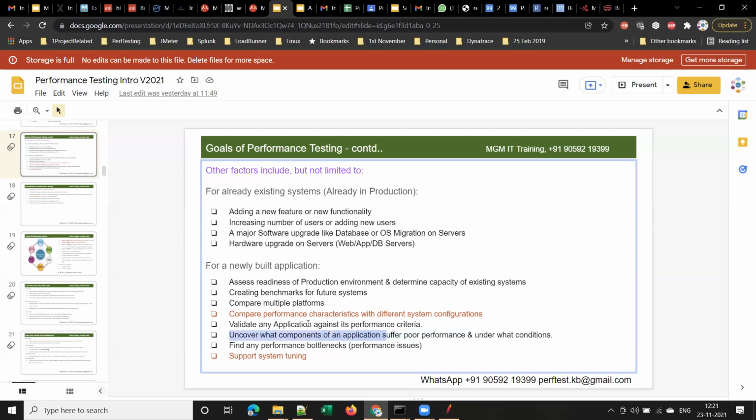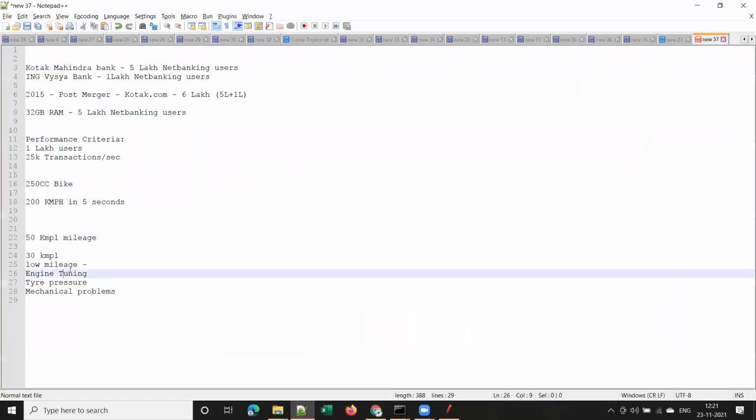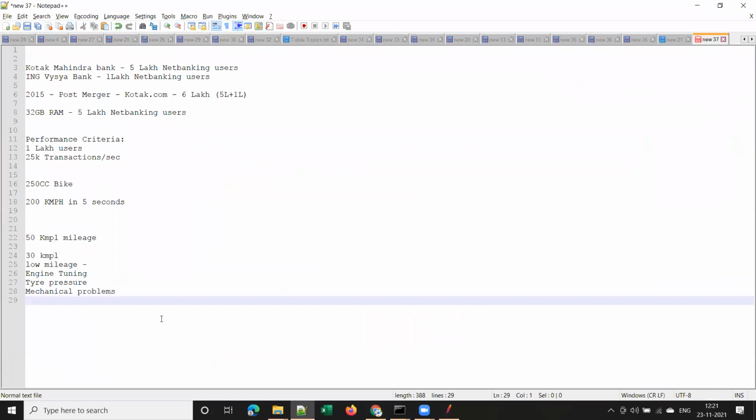Clear, guys? What will you do when you get a low mileage? You take it to the service center and complain that instead of 50 kilometers, I am getting only 20 or 25, very low mileage, let's assume. So what do they do, guys? First, they will see if there are any mechanical issues, engine tuning issues, if the engine beating is faster, if the tire pressure is low. And they will keep some 250 ml or 1 liter of fuel, and they will ask you to check the mileage next time. Yes or no?